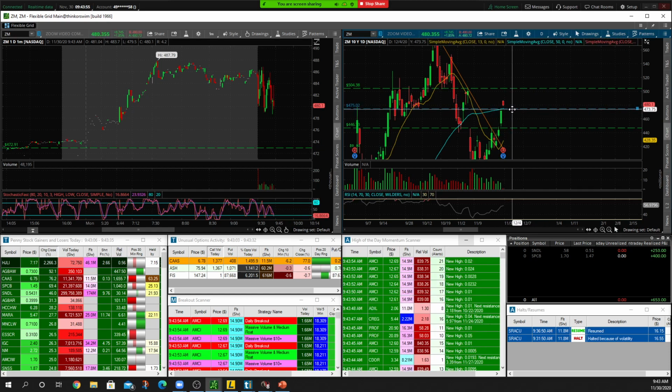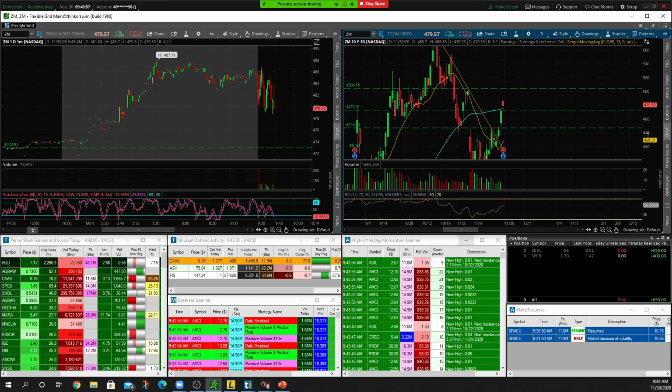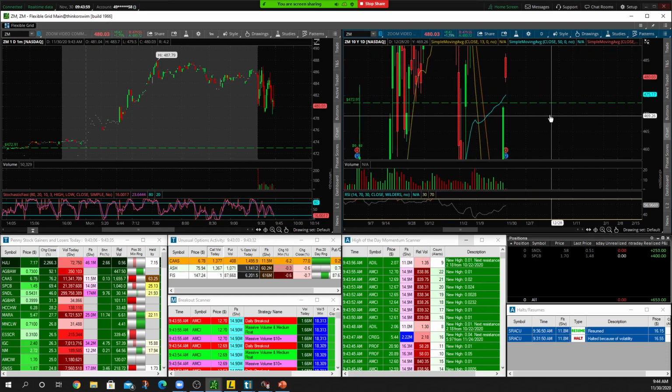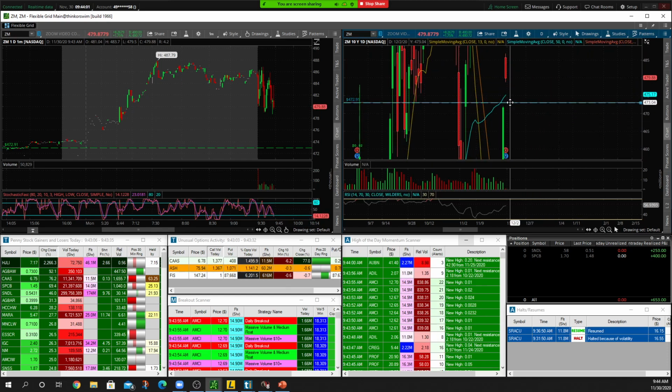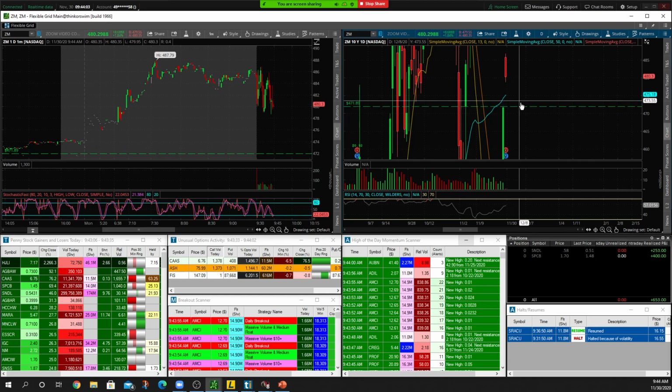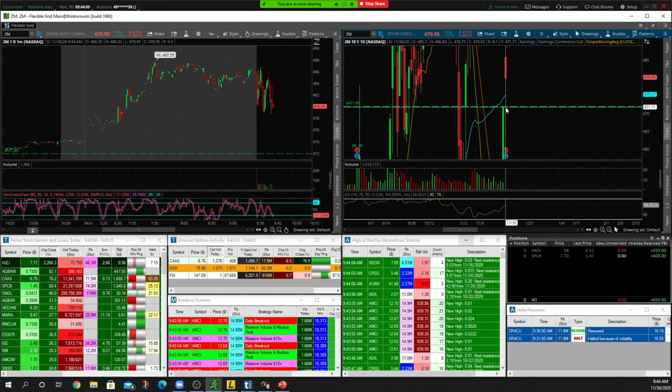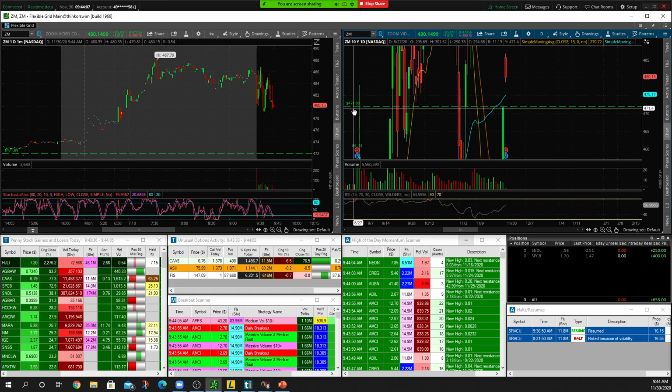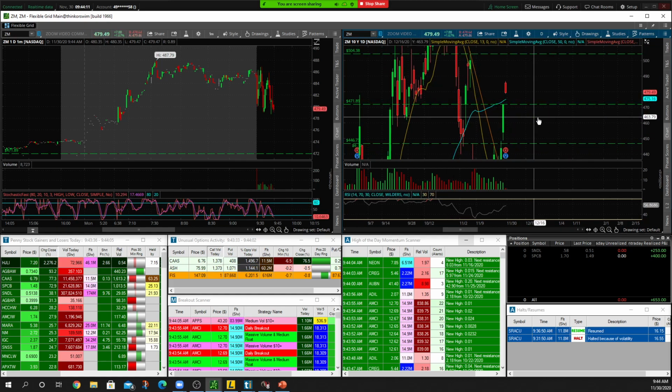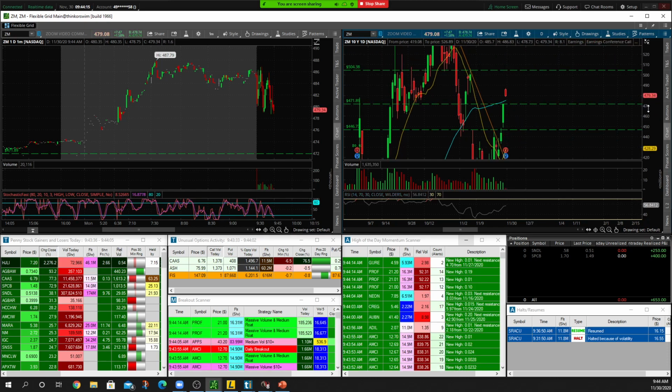What do we want to see this do? Come back down and retest that level as support. So anywhere from that 475 50-day, but if it does have a little bit of issues and we do wick down underneath, we could come as low as that 471.89. As long as we close above the 50-day, that's great. Again, if it just sells off and then pushes into the green today, that's even better.